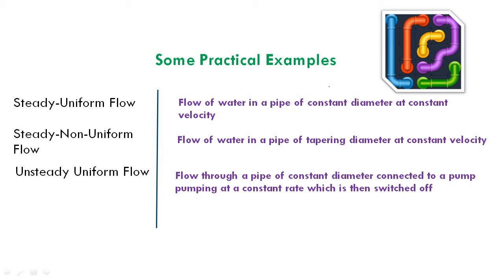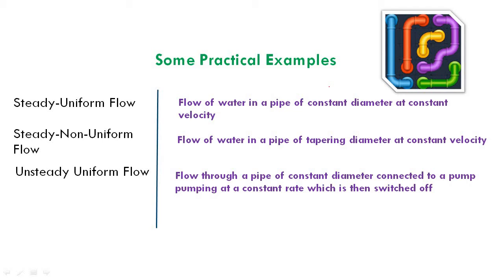And now unsteady uniform flow. So flow through a pipe of constant diameter. Since it is constant diameter, the flow is uniform, connected to a pump, pumping at a constant rate, which is then switched off. That means you have a pump that is pumping water through a constant diameter pipe. If it is continuously pumping, it will be a steady uniform flow. And if the pump is suddenly switched off, what will happen?